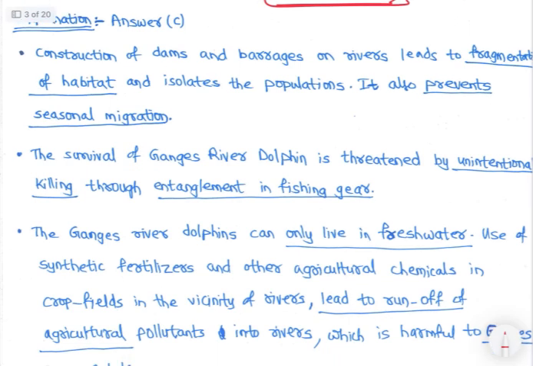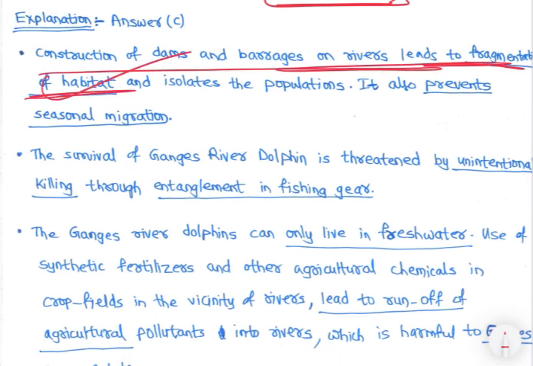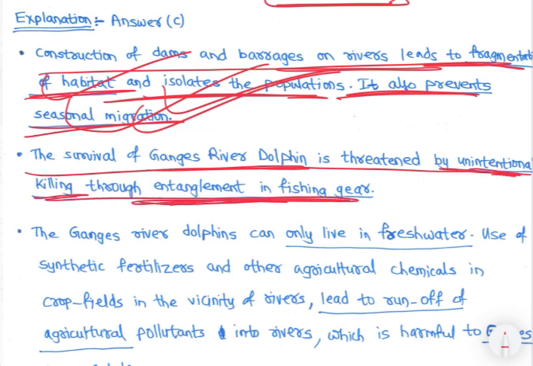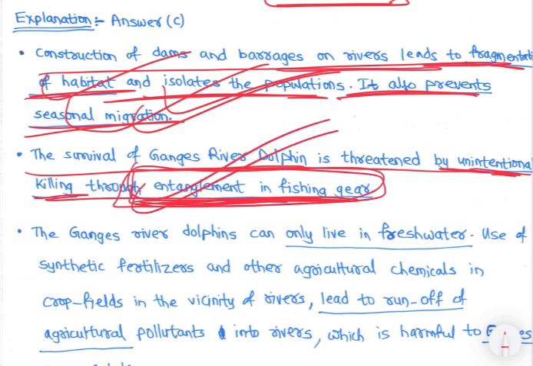So that is C. Construction of dams and barrages on rivers leads to fragmentation of habitat and isolates populations. It also prevents seasonal migration. The survival of the Ganges river dolphin is threatened by unintentional killing through entanglement in fishing gear. Entanglement in fishing gear. Right? The Ganges river dolphins can only live in fresh water.